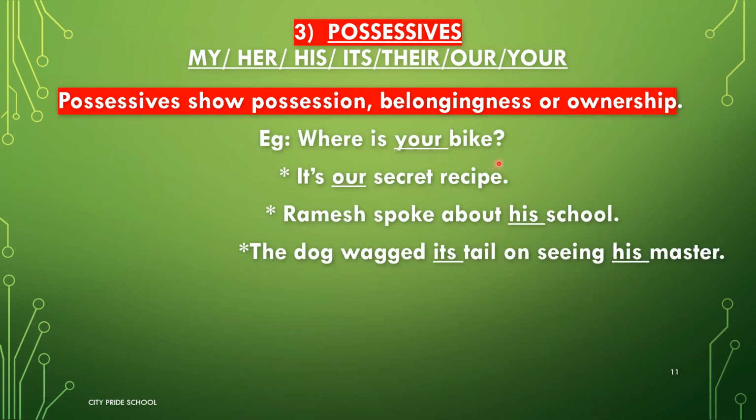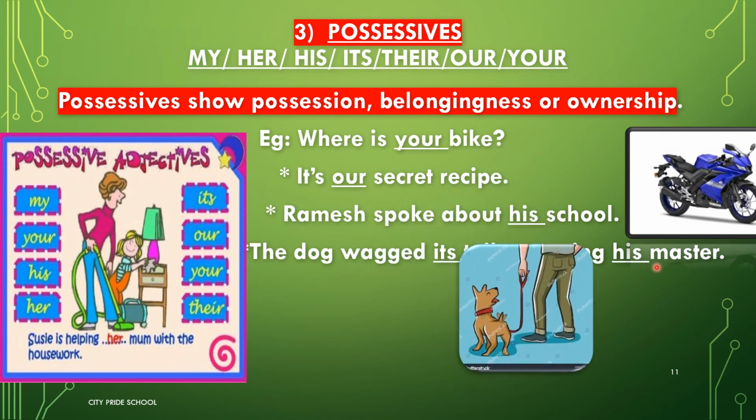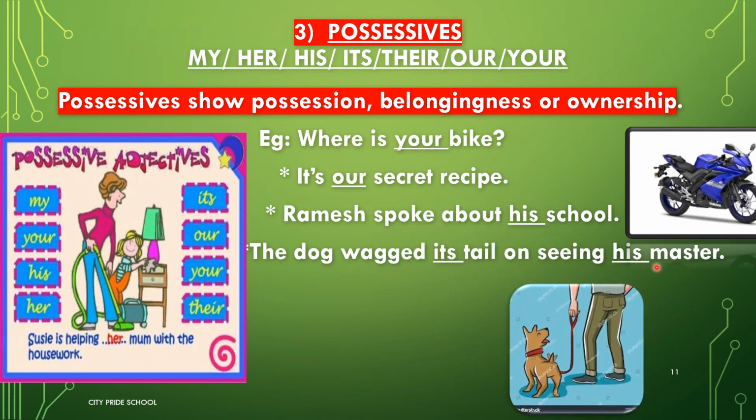You will understand this with these examples. Where is your bike? Now, whose bike? Your bike. It's our secret recipe. Whose secret recipe? Our. Ramesh spoke about his school. Whose school? His school. The dog wagged its tail on seeing his master. Whose tail? Its tail. Whose master? His master. So these are examples of some possessive determiners.